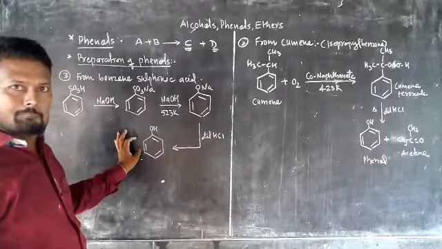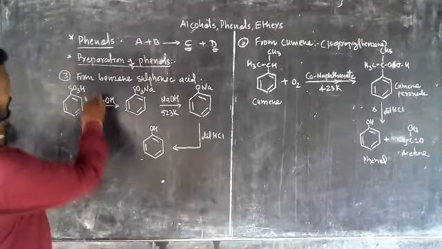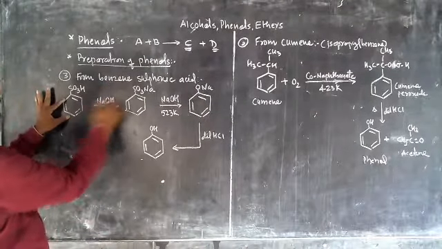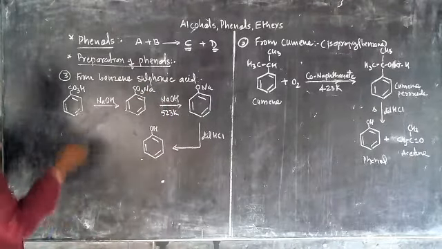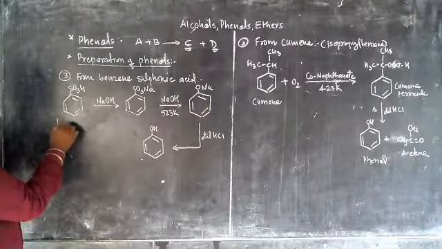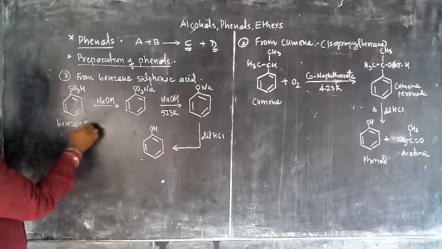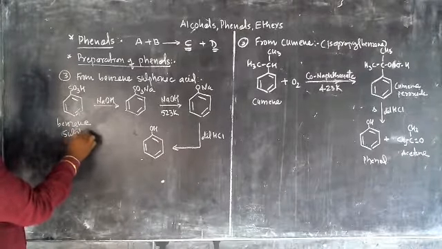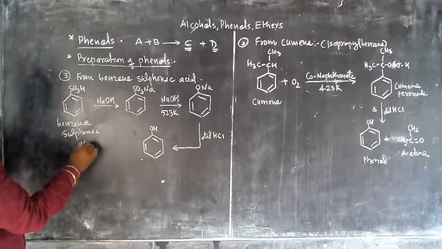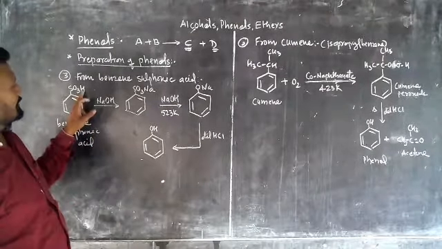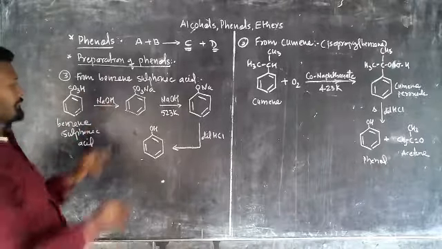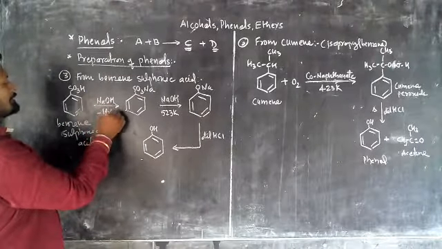Now the third method of preparation is from benzene sulfonic acid, SO3H. In that case, first of all, that benzene sulfonic acid is going to react with NaOH, then there is replacement of the H with OH, so we can write here minus H2O.